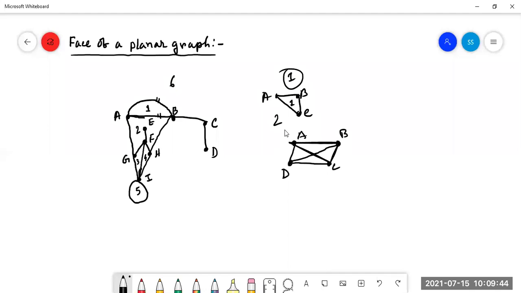In a planar graph, we have said that the graph can be drawn in the same plane. All the edges will lie in the same plane, but without cutting each other. Without cutting, no edge will cut another edge. Is this a planar graph? Is this one a planar graph?